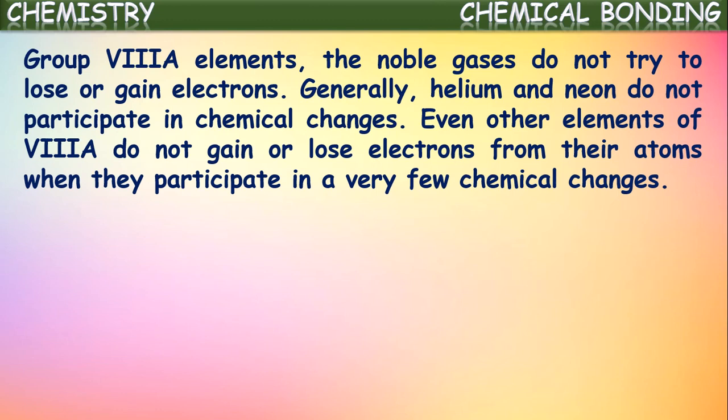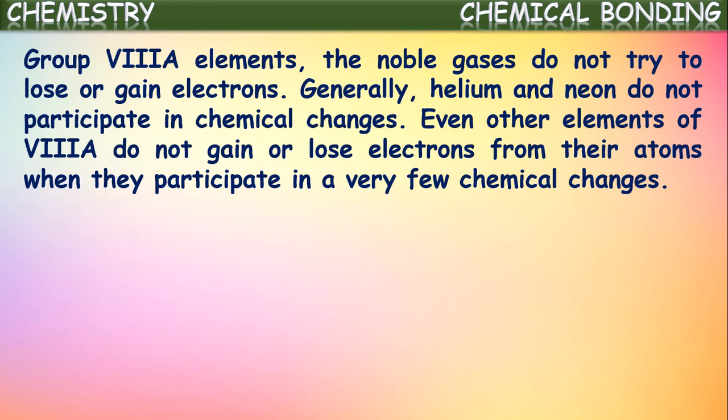In other elements of the 8A group also, they do not gain or lose electrons from their atoms, and participate in very few chemical changes.